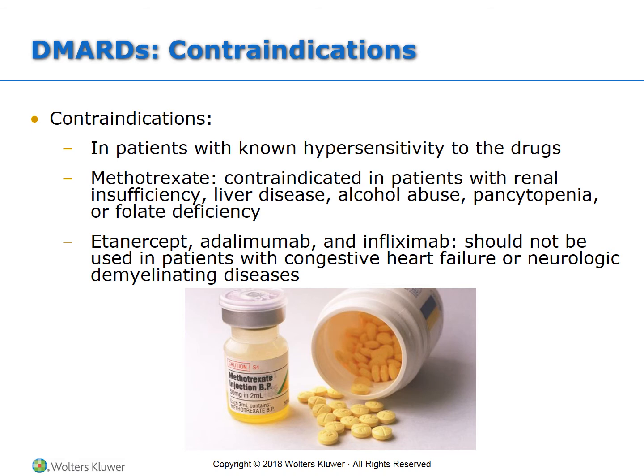Etanercept, adalimumab, and infliximab. You can read those and maybe pronounce it a little better than I can. Should not be used in patients with congestive heart failure or neurologic demyelinating diseases. Pay close attention to the contraindications from methotrexate.